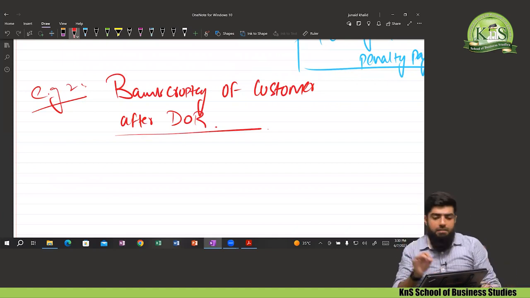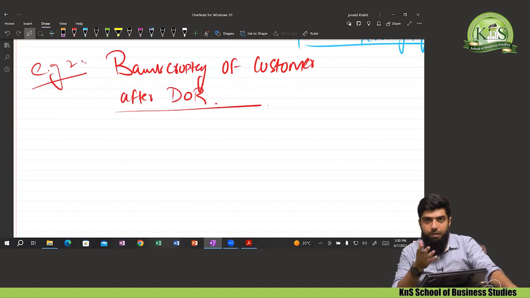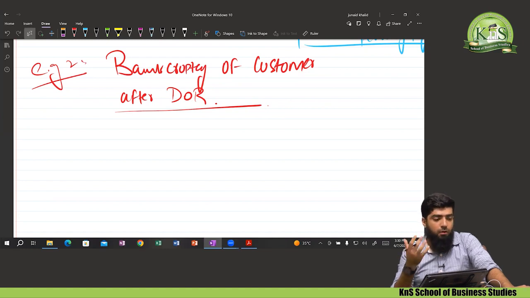Okay, before we start this example, try to understand the procedure of bankruptcy, that is the liquidation. Whenever any customer or any party goes bankrupt, or they don't have personal or official resources available to pay off or settle the obligations or debt, they move towards the court and file an application for bankruptcy.